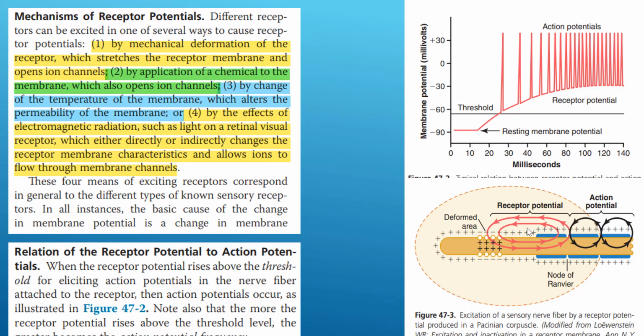And then this receptor potential starts to move locally. That's why it's considered a local potential, and you may remember the difference between local potential and action potential from previous seminars. It starts to move towards the axon of the neuron, and once it reaches the axon and starts to jump between nodes of Ranvier, that's what we call action potential. So another difference between receptor potential and action potential: receptor potential is local, while action potential is moving.